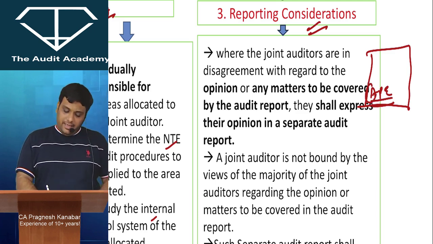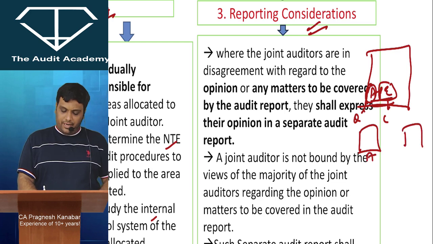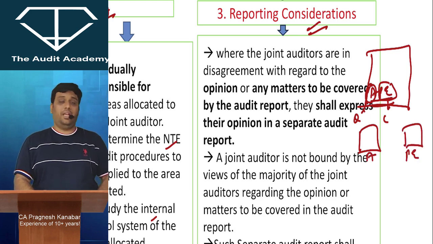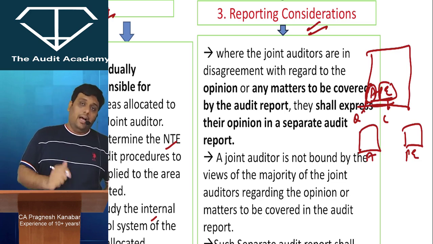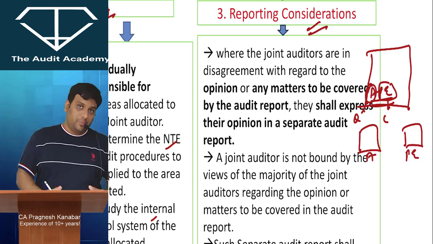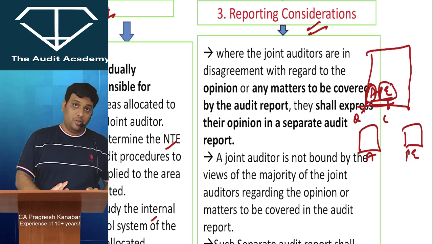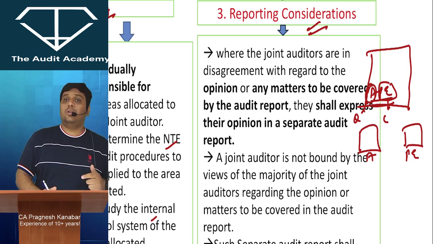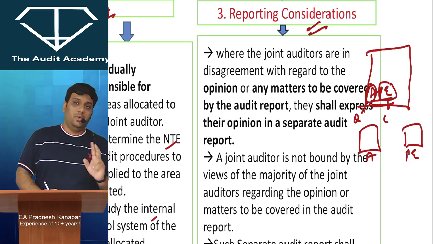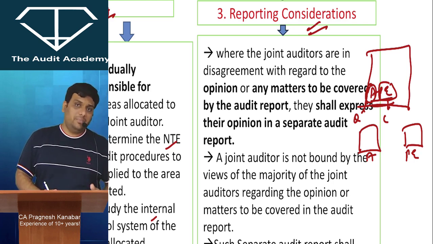Let us say that A says qualified opinion and P and E say clean opinion. Then A will develop a separate report and P and E will develop a separate report. Every single auditor will not give a separate report. Now, if there are two such audit reports, let me tell you, there is no majority rule. If A says qualified opinion and P and E say clean opinion and they are not able to reconcile their differences, then there will be two audit reports, one by A, the second one by P and E.